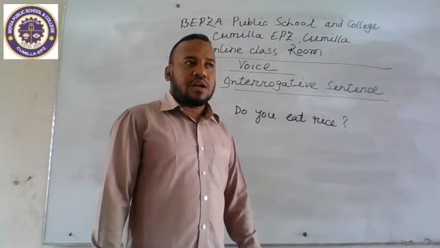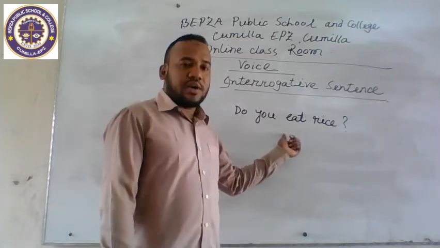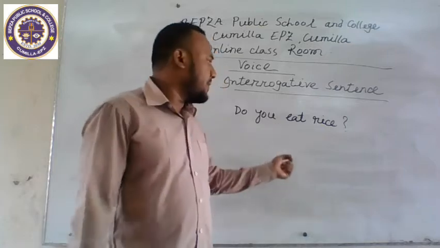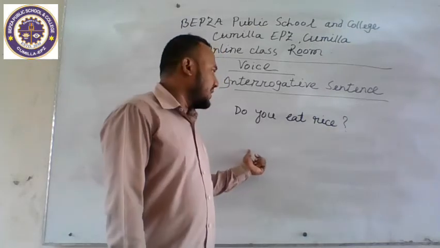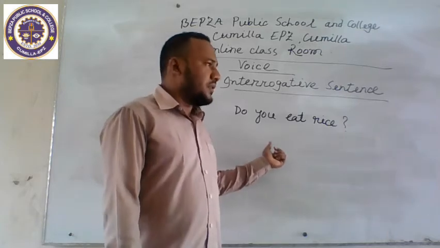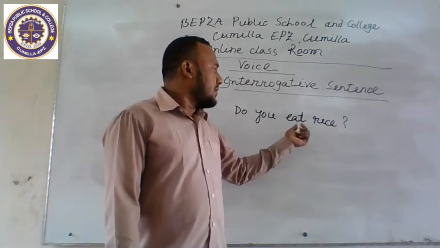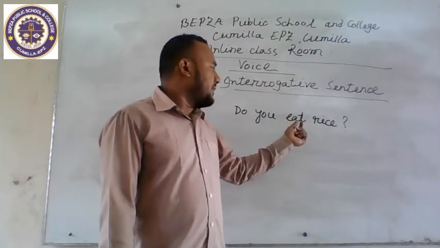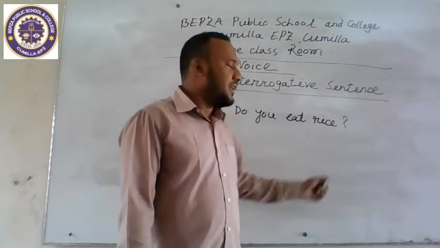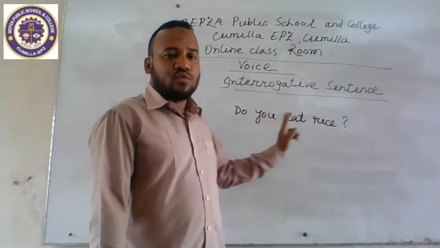If we want to change the voice, at first we guess how to change. The object will be subject, then we use an auxiliary verb, then the past participle form of the finite verb, then we use the preposition by, and the subject will be object.